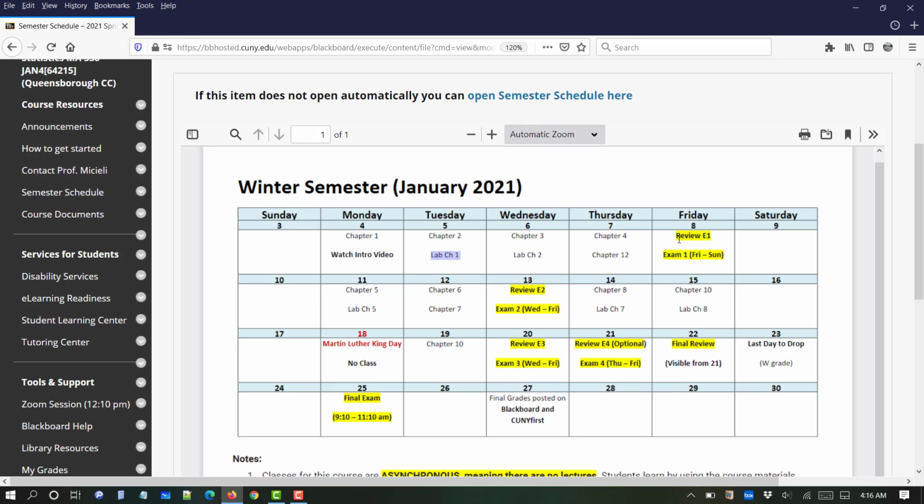Okay, we'll have 3 exams. You can check that on the grading policy file. The first one is going to be Friday the 8th, then the 13th, and then the 20th.